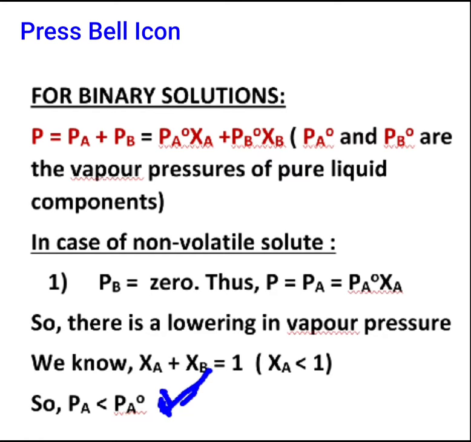Again the same concept according to Raoult's law as well, that the vapor pressure of the solvent within the solution, or the vapor pressure of the solution directly, in such cases having a non-volatile solute, will be less than the vapor pressure of pure solvent A. Is it okay? PA0 stands for the vapor pressure of the pure solvent, right? So the pure solvent will have more vapor pressure compared to the vapor pressure of such solutions having a non-volatile solute. Okay.